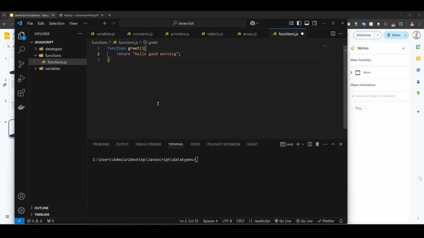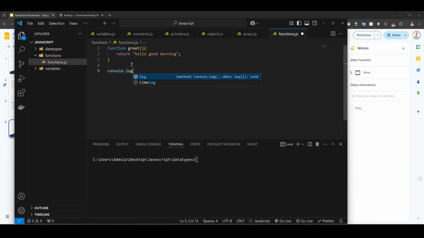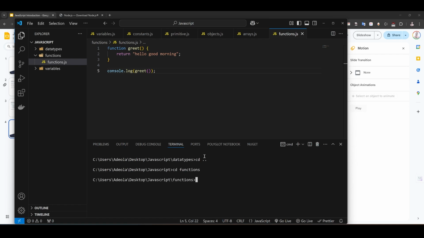So how do I call this function now? Let me log this in my console.log. I'll say greets, then you put two brackets that show it's a function. So if I come here and save this, let me go out of this particular folder, then cd functions, then say node functions.js. You can see we have hello good morning because we are returning hello good morning.